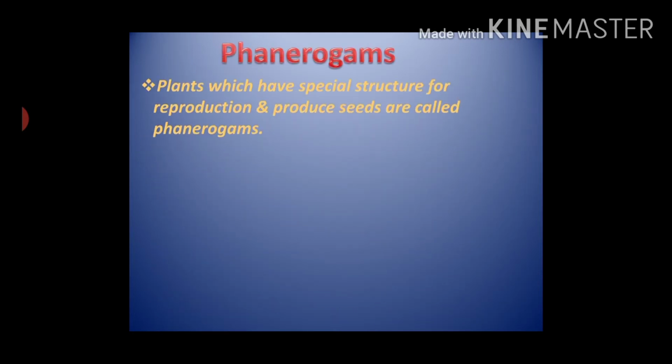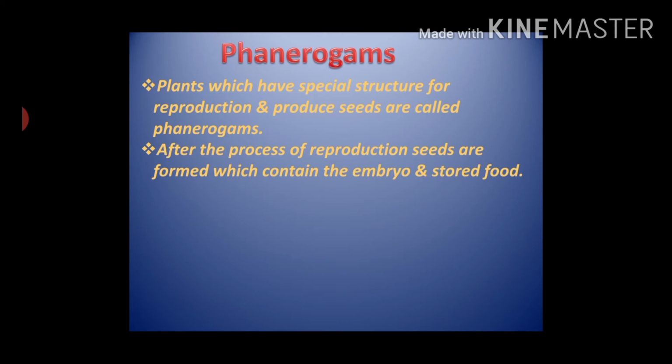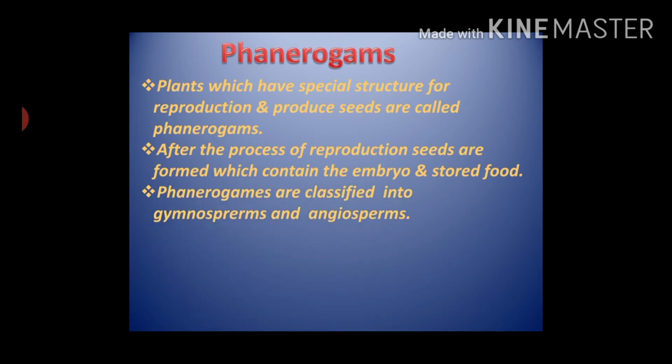Plants which have special structures for reproduction and produce seeds are called phanerogams. This is the definition of phanerogams. After the process of reproduction, seeds are formed which contain the embryo and stored food. During germination of the seed, the stored food is used for initial growth of the embryo. Depending upon whether the seeds are enclosed in a fruit or not, phanerogams are classified into gymnosperms and angiosperms.